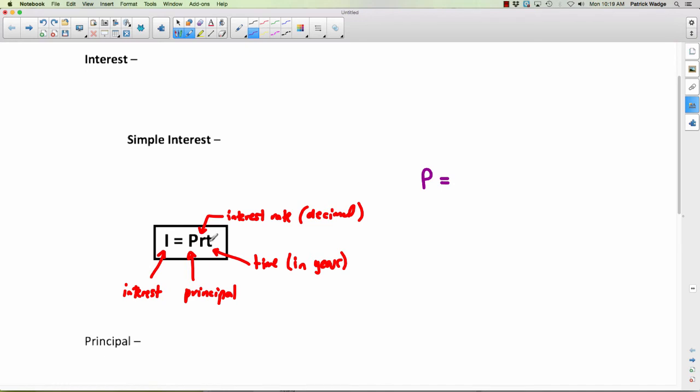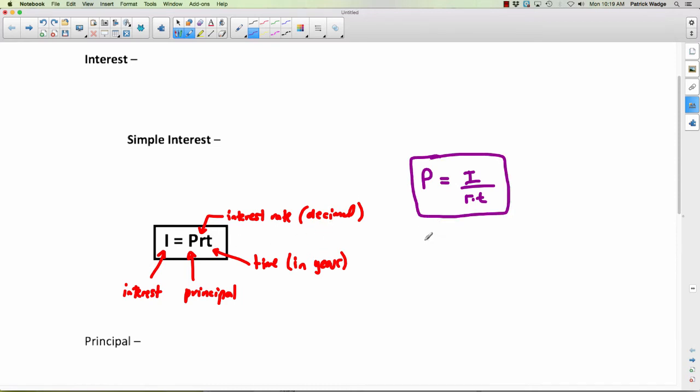They're multiplying by the P. So you're going to have to do the opposite of multiplying. You have to divide by RT. So you do the same to both sides. You'd end up with P equals I divided by the R and the T. You'd still be multiplying those together, the R and T, but you'd be dividing the I by that amount. So that is how you're going to figure out the principal if you're given everything else.